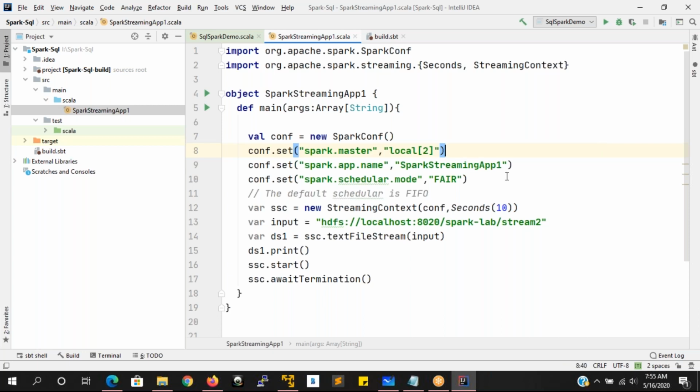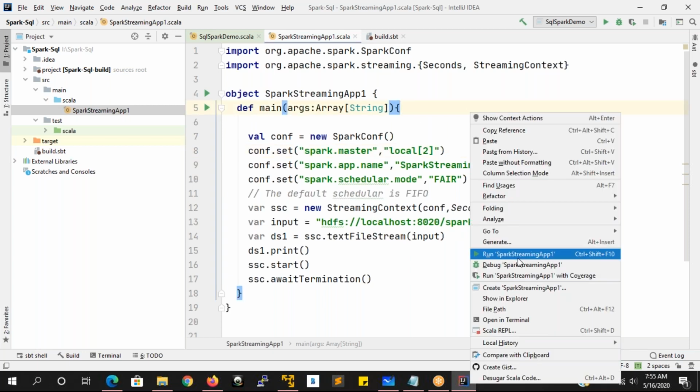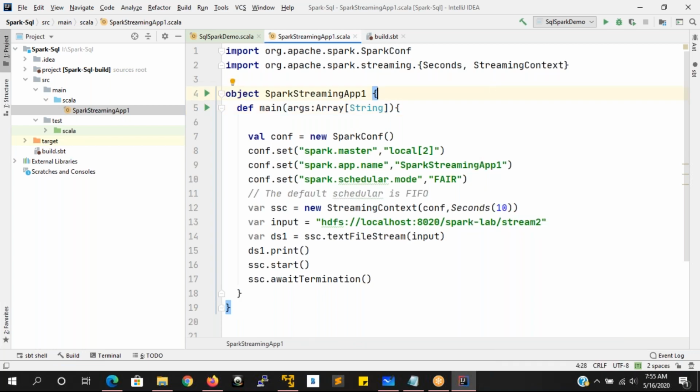So now understand here. I'm going to run this application from this IntelliJ IDEA just by right clicking here. But if you want to run this on your Windows machine, then you should have some Hadoop libraries. Hadoop libraries must be available on your Windows machine for sure. You can ask me now how to add the Hadoop libraries. Why do we require Hadoop libraries when we are running a Spark application only?